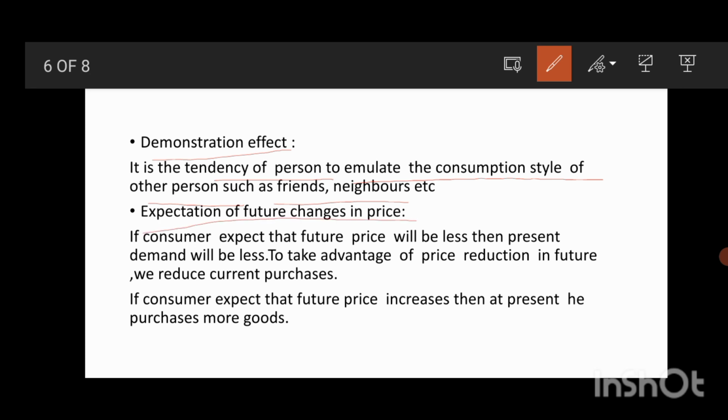Expectation of future changes in price. If consumers expect that future prices will be less, then present demand will be less. To take advantage of price reduction in future, we reduce the current purchases. Take an example where a product's price is going to reduce in the future.